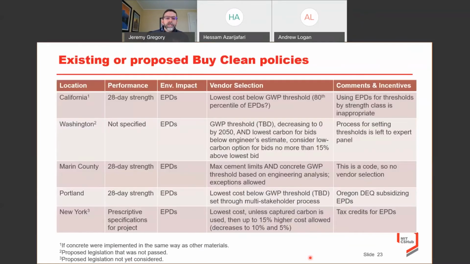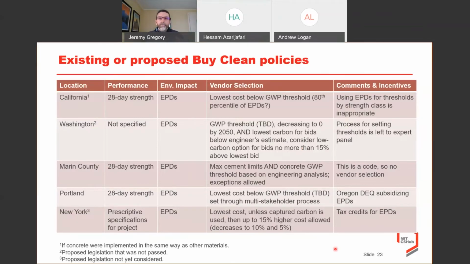What I wanted to do is show a table here that compares a bunch of different buy clean procurement policies that have been proposed or implemented across the country, mostly on the West Coast, but including New York. And what I've done is I've characterized, in the policy, how are they looking to compare performance? How are they looking to compare environmental impact? How do they deal with the vendor selection, and then how do they incorporate anything for incentives?